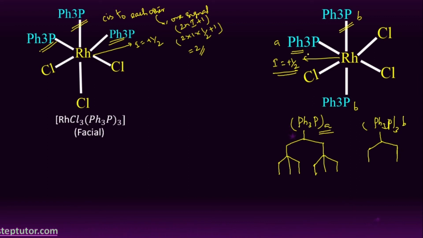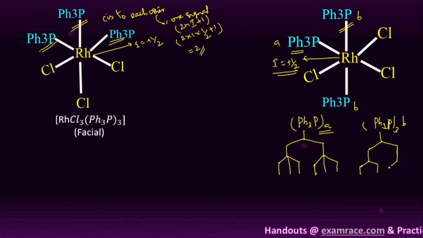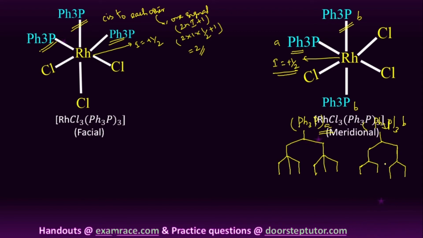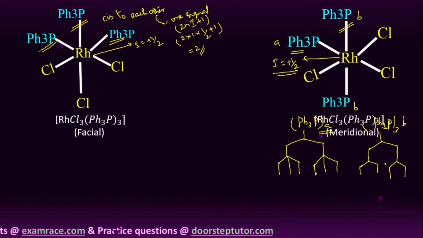So according to the n plus 1 format, 1 plus 1, that is equal to 2. So it gives a doublet of doublet in the P31 NMR spectroscopy. Clear? So these are the possible signals in the meridional structure of the rhodium metal complex, in P31 NMR spectroscopy.